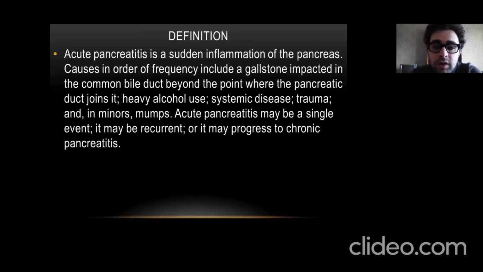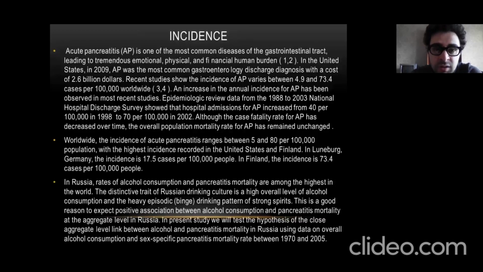In the Russian Federation, the most common reasons are two: gallstone pancreatitis and alcohol pancreatitis.